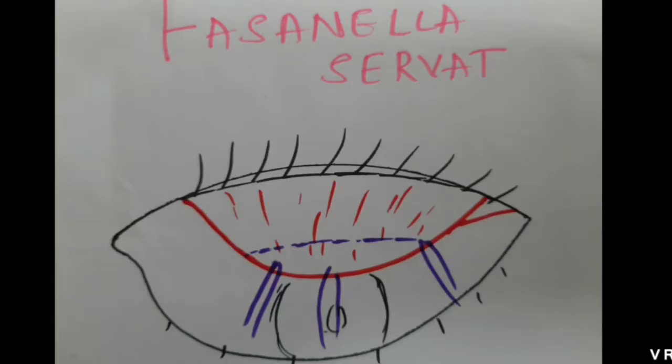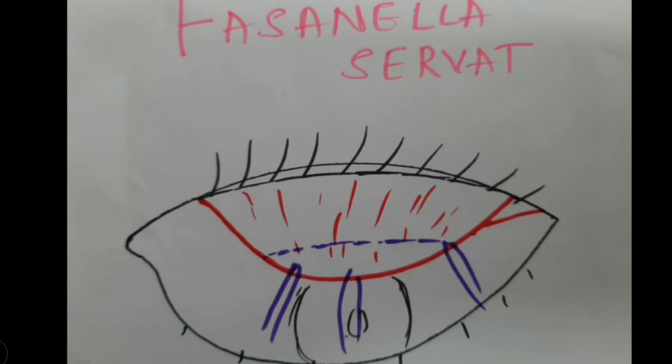Coming to the next procedure, the Fasanella-Servat procedure, also called tarsoconjunctivomullerectomy. This is indicated when there is very mild ptosis of 2 millimeters with very good LPS function. How much tarsoconjunctival mullerectomy you do depends upon the amount of ptosis. If there is 1 millimeter of ptosis, just do 2 millimeters of tarsoconjunctival mullerectomy. The indications are any mild ptosis secondary to a neurogenic or myogenic cause, and even residual ptosis following other ptosis procedures.